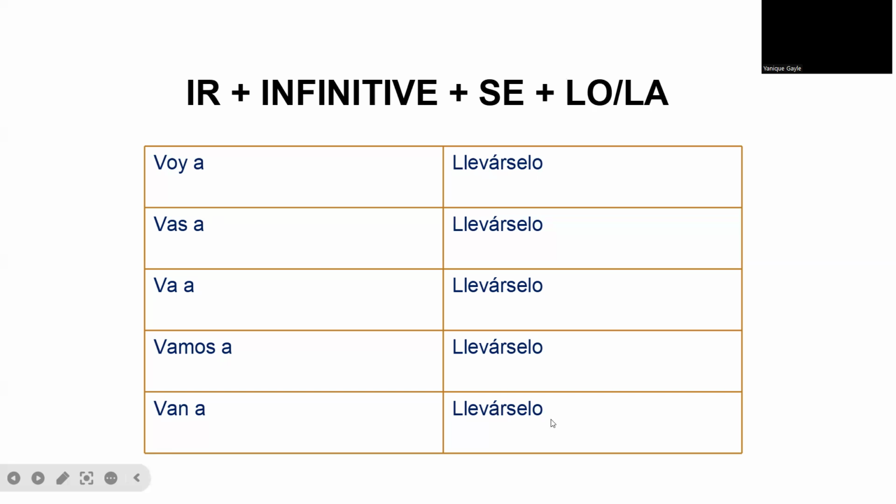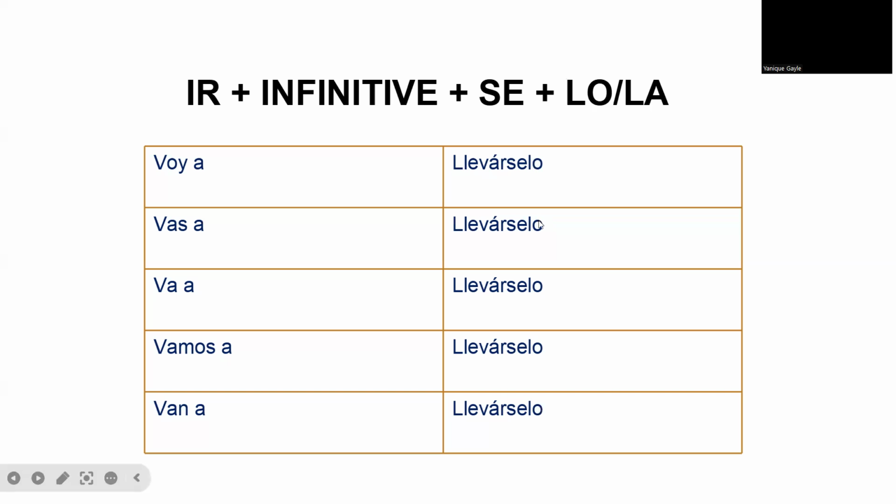Van a llevárselo. So the se throughout this part of the infinitive form of the verb is indicating the person, which is the indirect object pronoun. It answers the question, who is the action being done to. Lo is the direct object pronoun, and this answers the question what. What is receiving the action in the sentence?